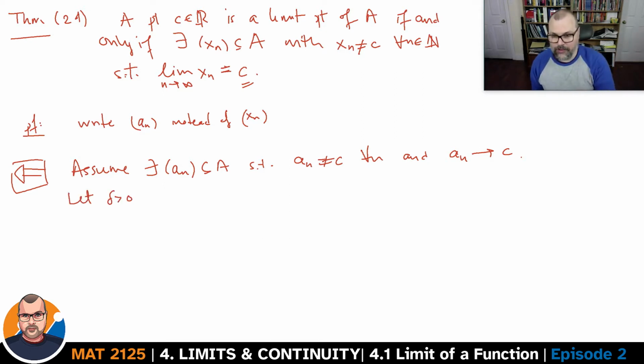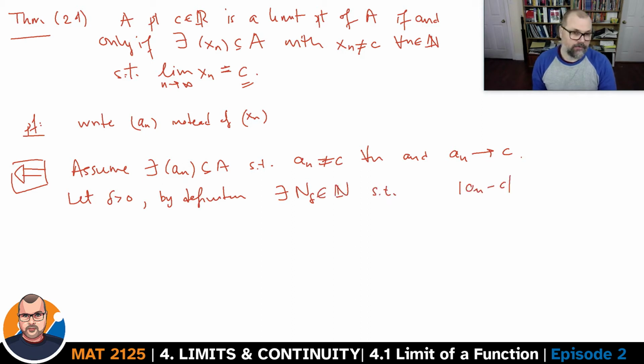By definition, because you have a convergent sequence, there exists some integer n_delta such that the difference between a_n and c is smaller than delta whenever n is greater than n_delta, and also by assumption, we've assumed that the a_n are not equal to c, so the difference is greater than 0.